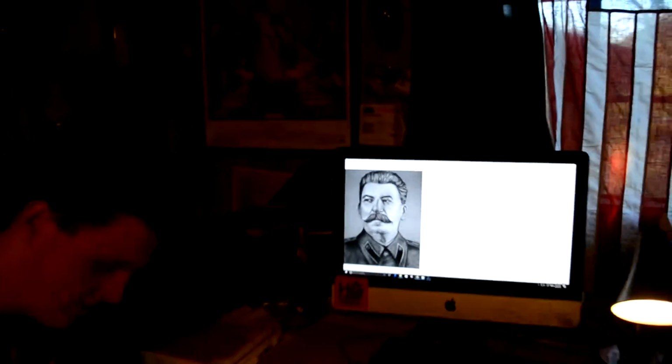This is a picture of Joseph Stalin, born in 1878, leader of the Soviet Union following the Bolshevik Revolution in 1917 until his death in 1953. He transformed Russia from an agrarian communal society into an industrial power throughout Europe.